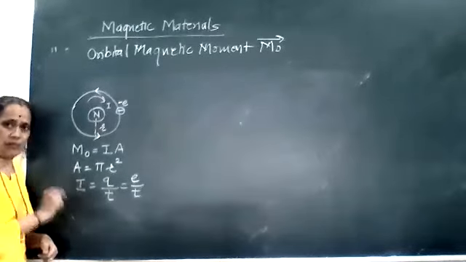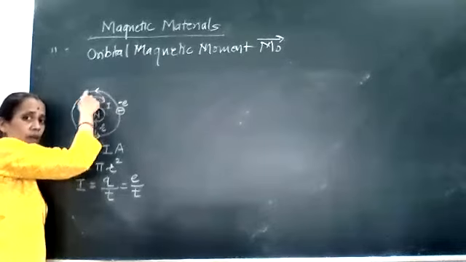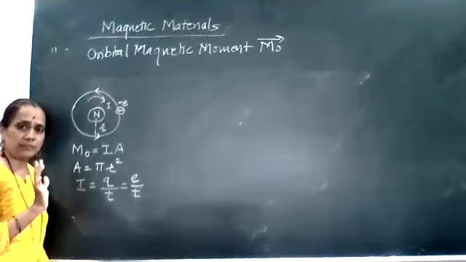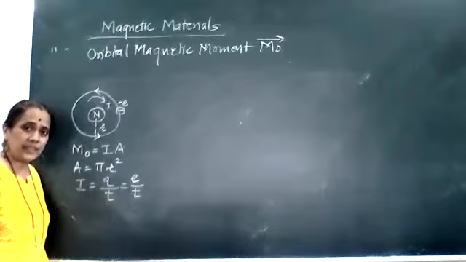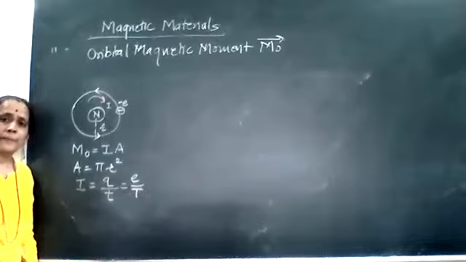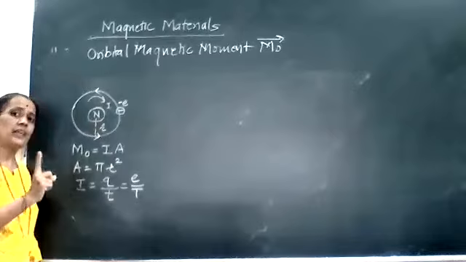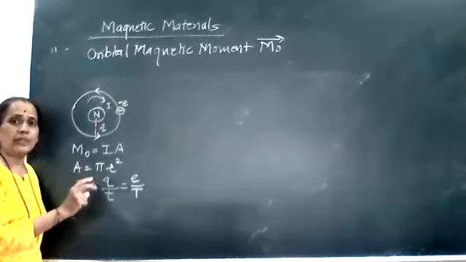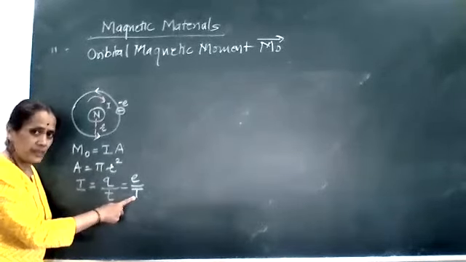Fine? Now, if I am saying that here is one electron and this electron is taking time capital T to complete one revolution, then the period of that electron is capital T. So this T I can replace by capital T. That is, I am getting one constituent current if the electron completes one revolution, and the time taken during that process is nothing but the capital T. Is it right?